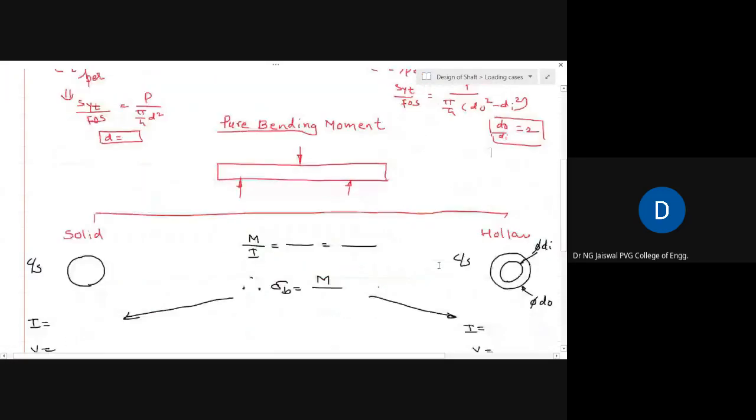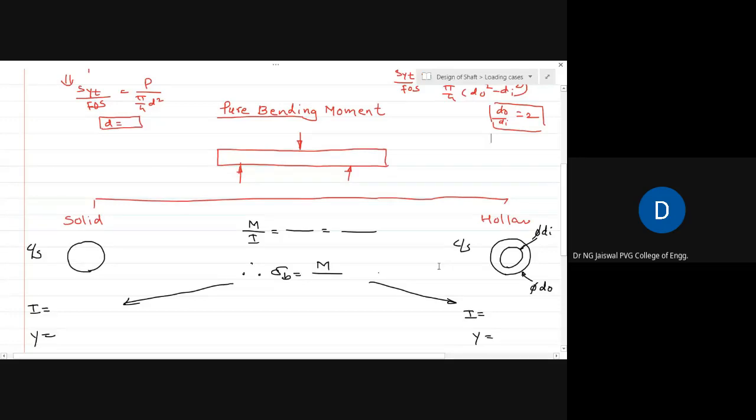subjected to pure tensile load or pure compressive load. Another way that you may get a condition is where the shaft is subjected to only bending moment, or it's a pure bending moment. Pure here again means only bending moment. So it's a pure bending moment. This can be the simplest example one can think of, the simplest loading configuration when it is subjected to pure bending moment.